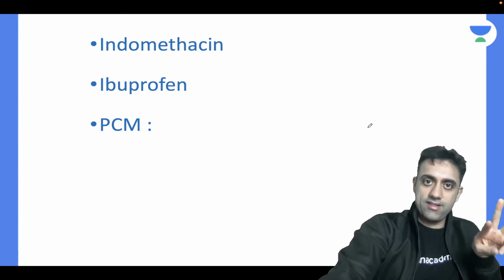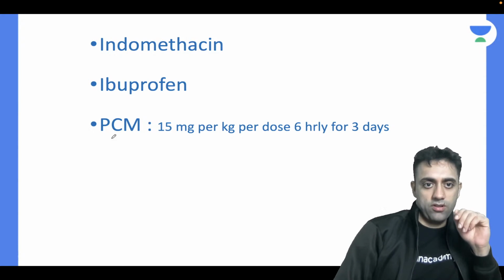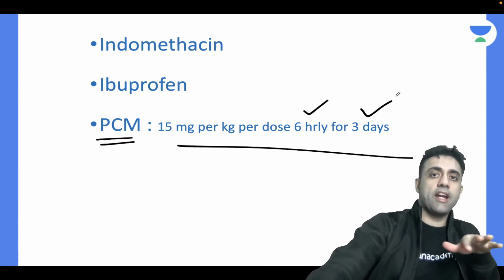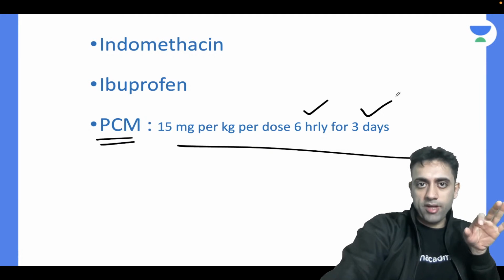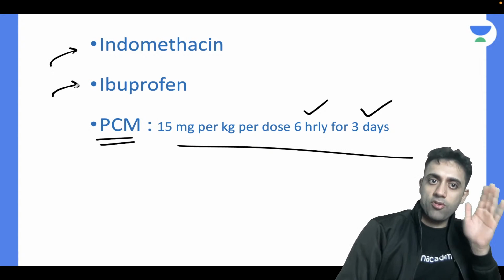Indomethacin, ibuprofen, or paracetamol. Now the options are what are the dosages? Paracetamol is given 15 mg per kg per dose, 6 hourly for 3 days. Again, for you guys, don't remember the dose. I don't want you to stress extra on your brains. Just know the drug names: indomethacin, ibuprofen, and PCM.